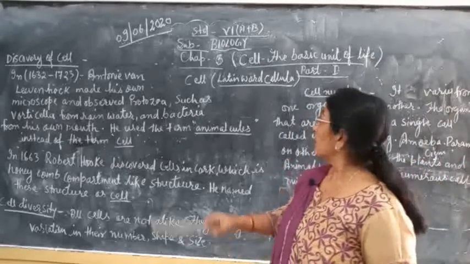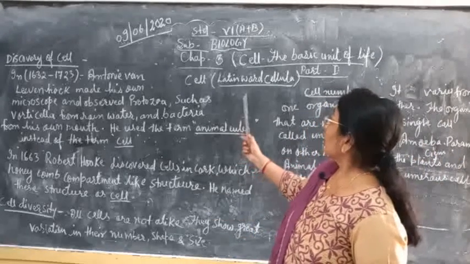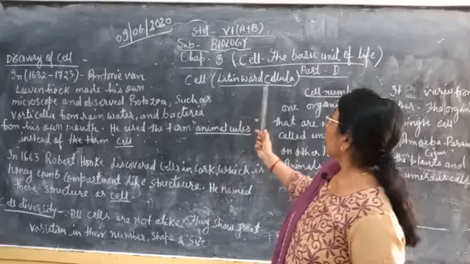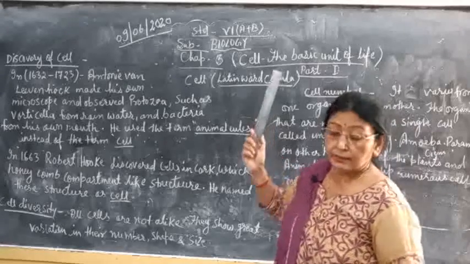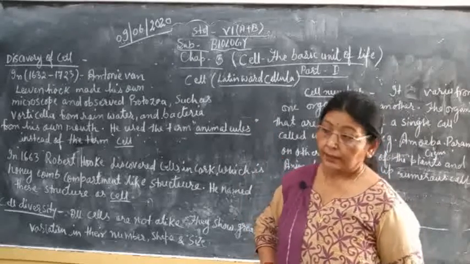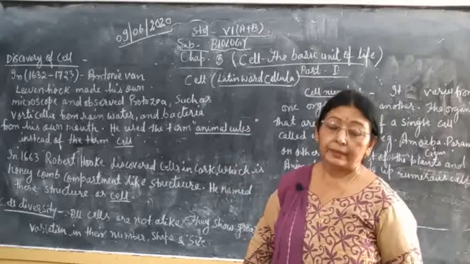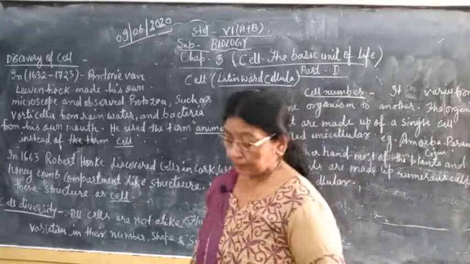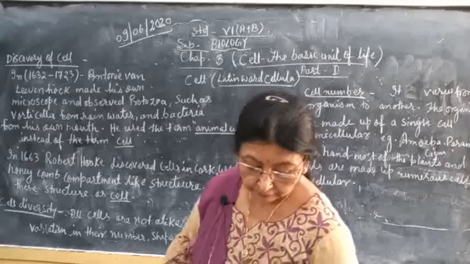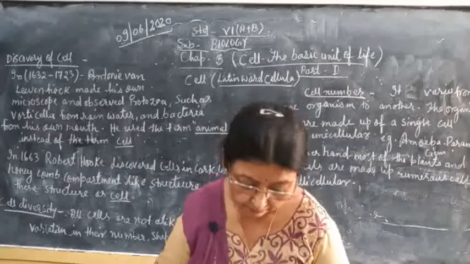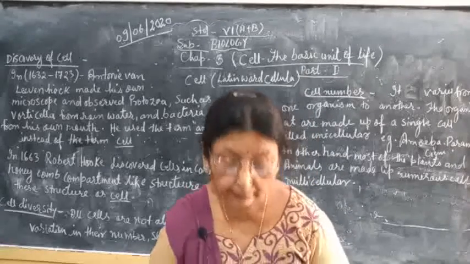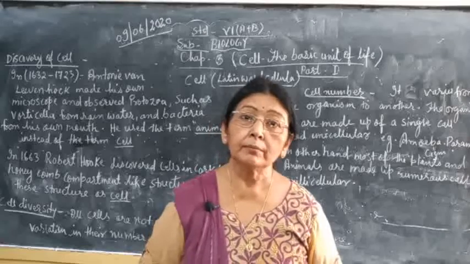Cell. The term cell is derived from the Latin word cellula. It means room or compartment. Cell is a very small microorganism.